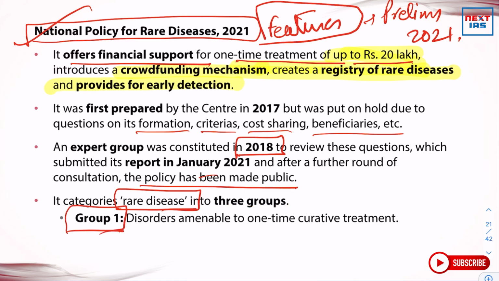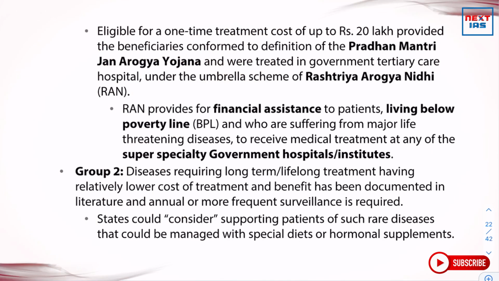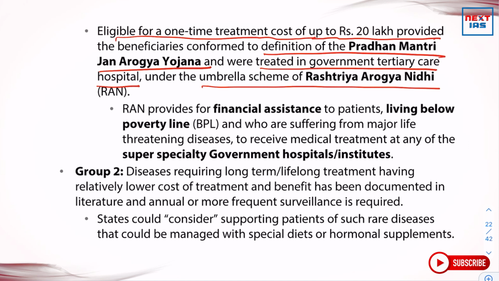Group 1: disorders amenable to one-time curative treatment. So those disorders which can be treated in a single effort, or which need one-time curative treatment, come under Group 1. The beneficiaries are eligible for one-time treatment cost of up to 20 lakh, provided that they conform to the definition of Pradhan Mantri Jan Arogya Yojana and are treated in a government tertiary care hospital under the umbrella scheme of Rashtriya Arogya Nidhi Yojana.